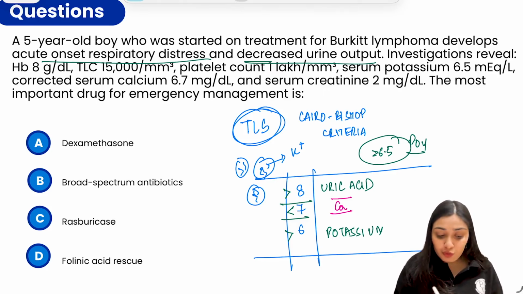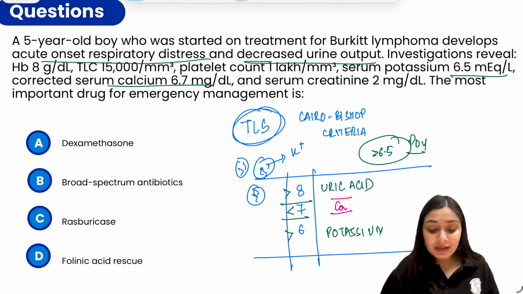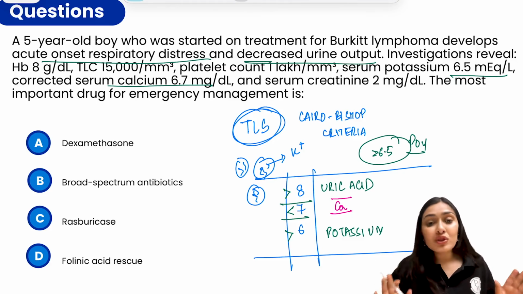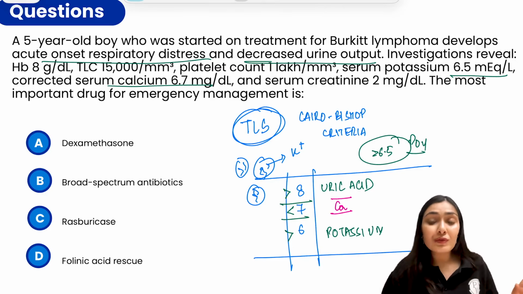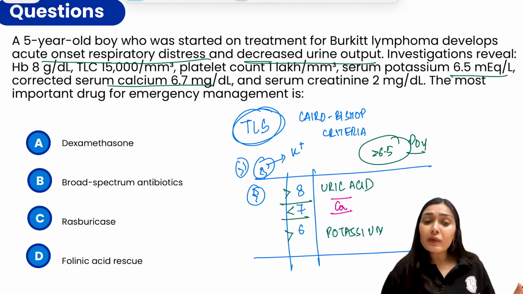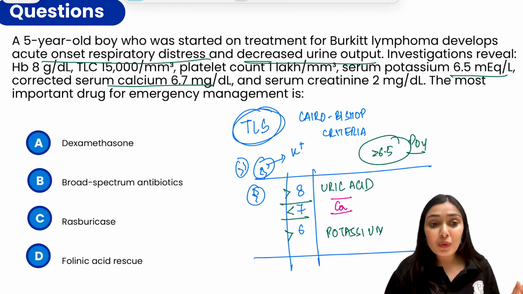Can you see the calcium is 6.7 and the potassium is also 6.5? So 2 abnormal criteria and 1 clinical criteria is also there. So what is the management strategy over here? From an emergency point of view, we give aggressive hydration without any added potassium. So aggressive IV fluids without any added potassium. Usually we go for hypotonic saline, 2.5 to 3 liters per meter square per day.